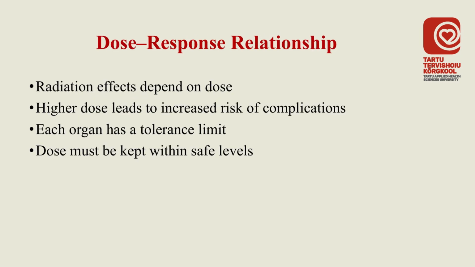The effect of radiation on normal tissues depends on the dose delivered. As the dose increases, the risk of complications also increases. Each organ has a tolerance limit, beyond which the probability of damage rises significantly. This is why dose must be carefully controlled during treatment planning. There is no completely safe dose, only a balance of acceptable risk.